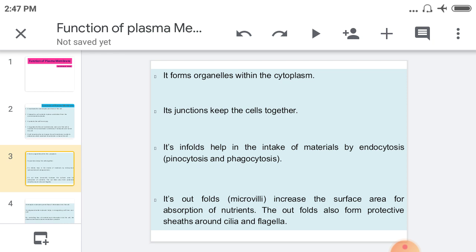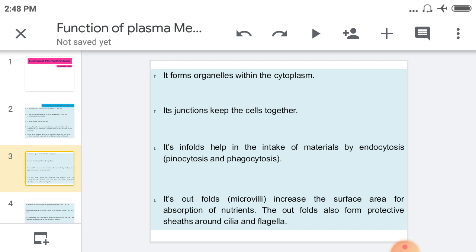It means all the organelle formation also takes place with the help of the plasma membrane. If the plasma membrane is absent, what happens? No type of organelle forms here, and all the organelles mix up into the cytoplasm. That's why this is a very important function of the plasma membrane: it forms organelles within the cytoplasm.